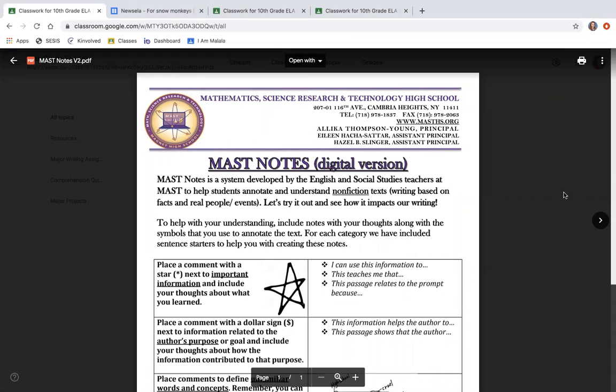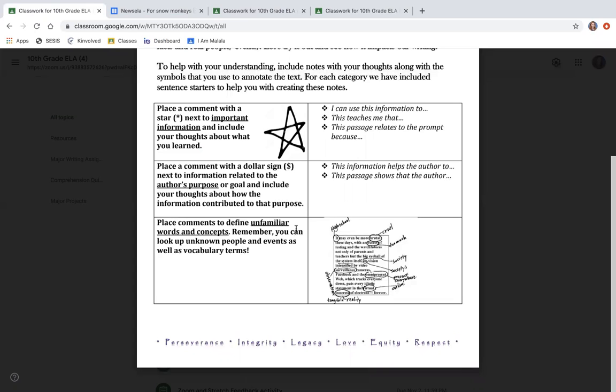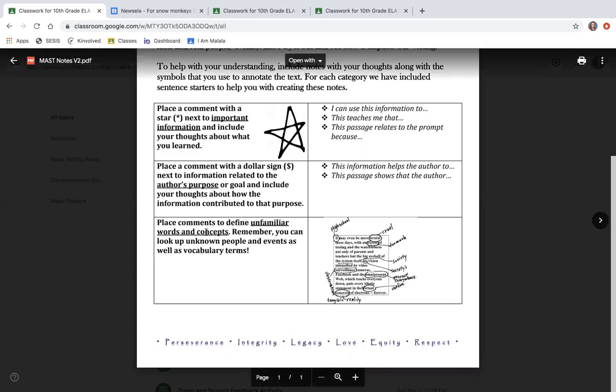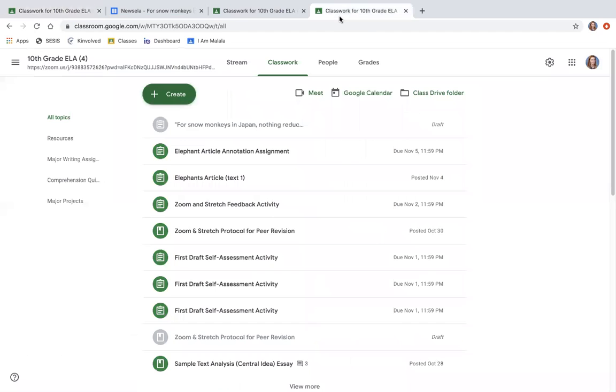So MAST Notes is all about annotating for one, information that you think is important with a star, and two, annotating for information the author includes for a specific reason. Okay? Like always, thirdly, when we annotate, it doesn't hurt to define unfamiliar words and concepts. So I'll show you what this looks like, okay?